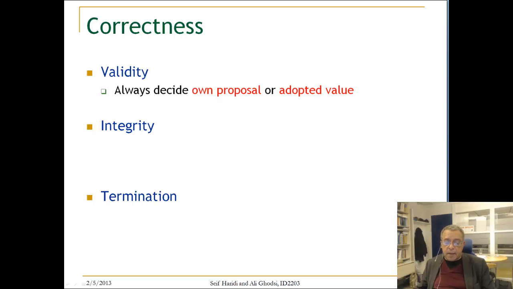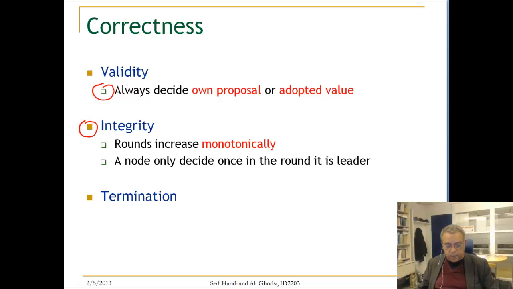Okay, so let's look at the correctness. Validity says one of the proposed values should be decided upon, and we can see from this algorithm we always decide either on own proposal or an adopted proposal, and this is a proposal from another node in the system. What about integrity? Rounds increase monotonically, and a node only decides once, and it decides in the round when it is the leader, and then after that it ignores everything.